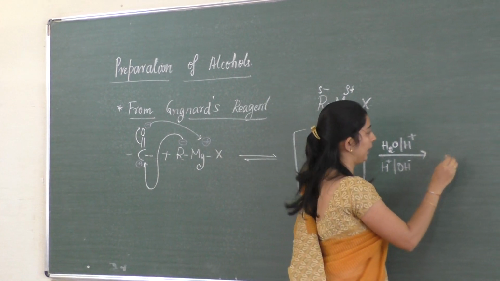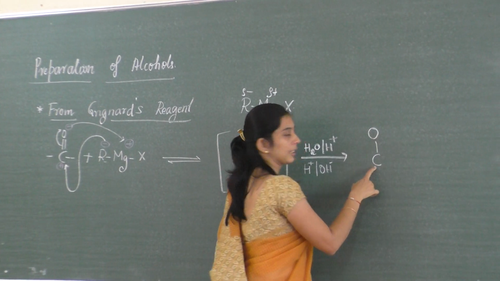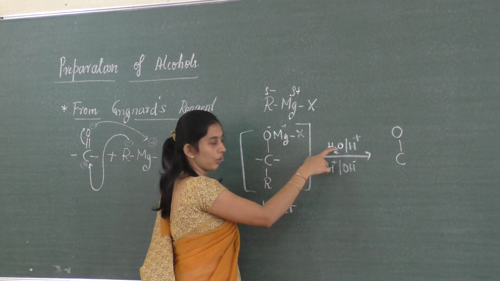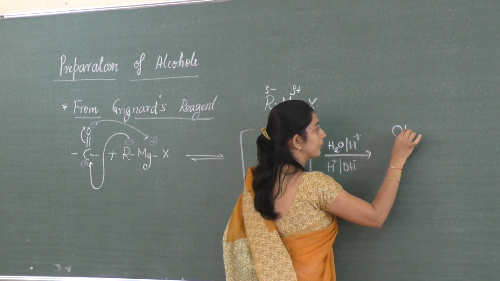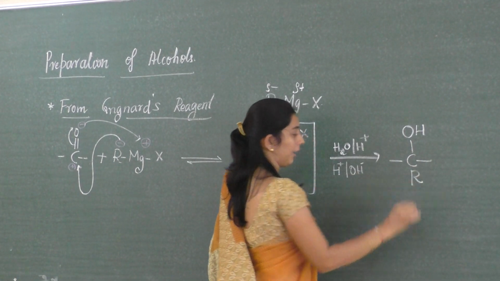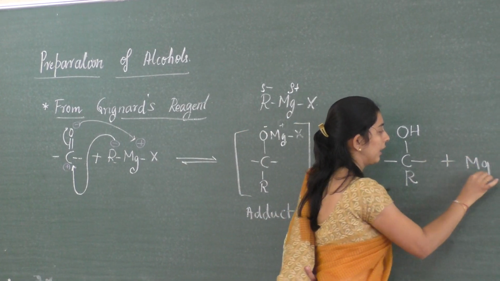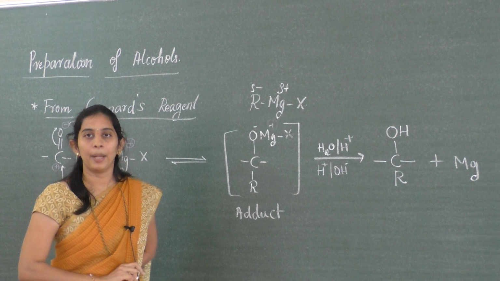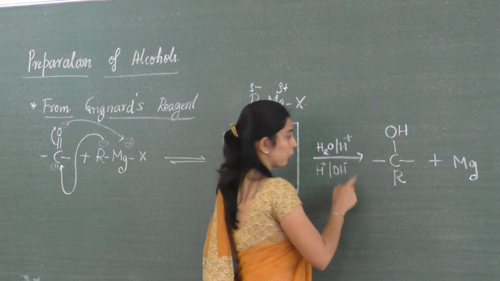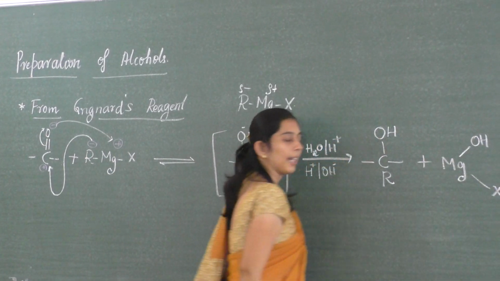The product obtained is, see here, carbon, O minus, it abstracts H plus from the H2O, so it becomes an OH, and here R. And MgX was there. Magnesium is a metal, it always has a positive charge, that will abstract an OH minus, so it becomes MgOH, and already there is X.